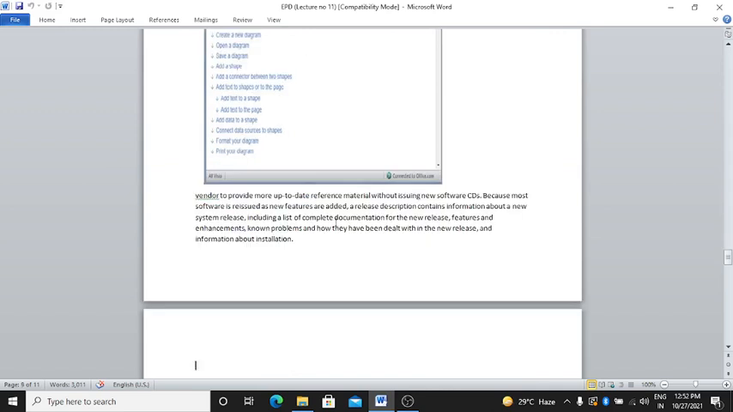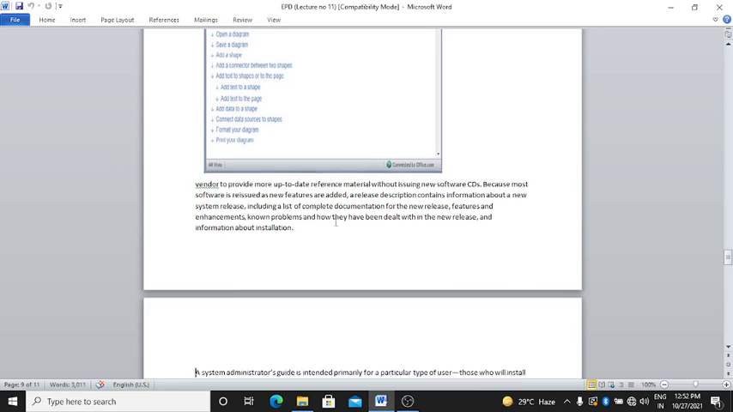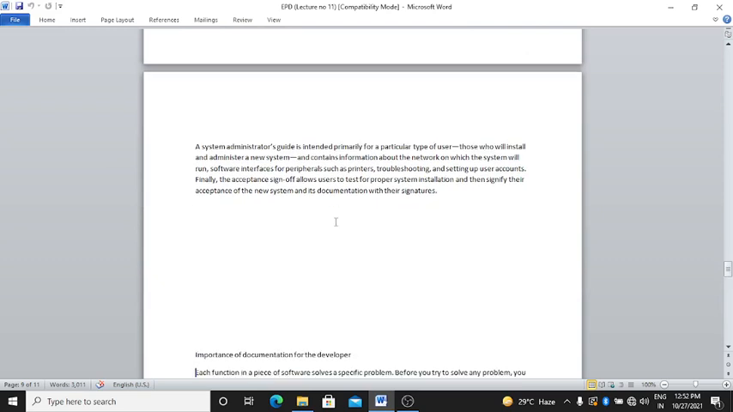This allows the vendor to provide more up-to-date reference material without issuing new software CDs, because most software is reissued as new features are added. A release description contains information about a new system release, including a list of complete documentation for the new release features and enhancements, known problems and how they have been dealt with in the new release, and information about the installation.